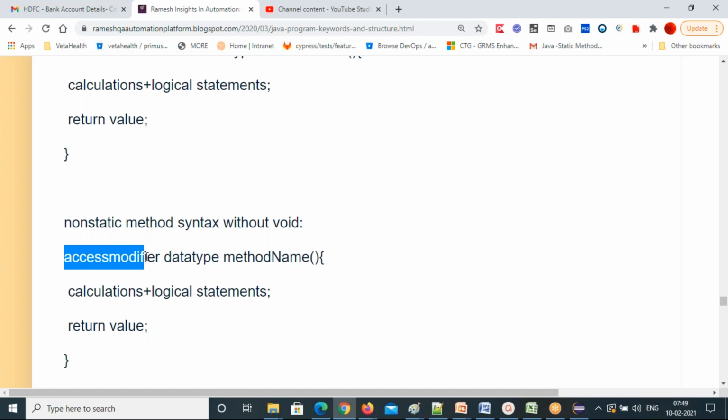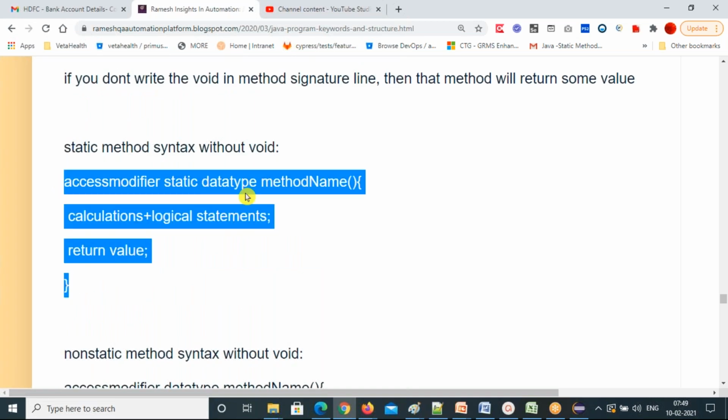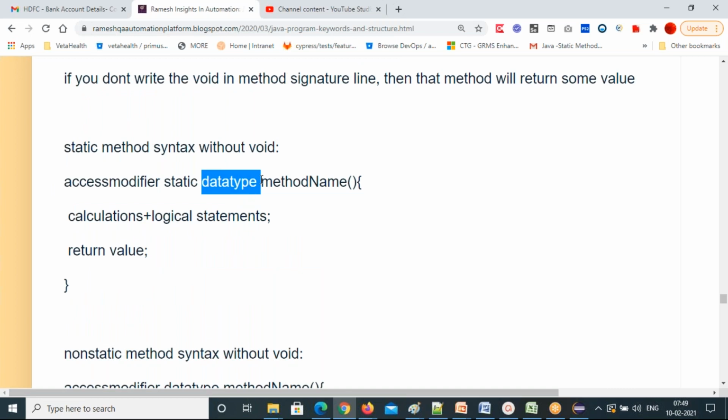You are the programmer. You know when to use the static keyword. I told you, if there is a common thing, many, you can use a static keyword. You decide which is common. Use the static keyword, and then if you want to return, just put static here. That's what I have given, static method syntax without void, and this is the structure.